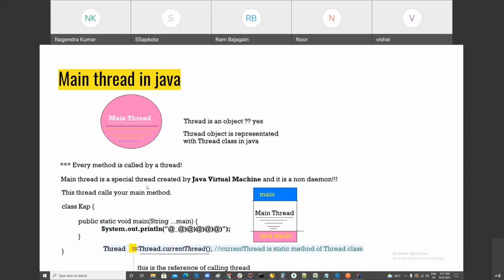And I'm telling you, we have two categories of thread, daemon thread and non-daemon thread. I'll tell you the meaning of daemon and non-daemon. Main is a non-daemon thread. Please mark it. So here you can see the main thread is a special thread created by the Java virtual machine and it is a non-daemon thread. And this thread calls your main method, right?